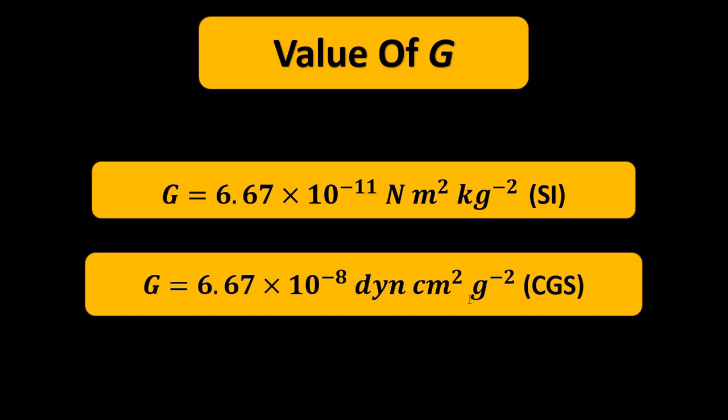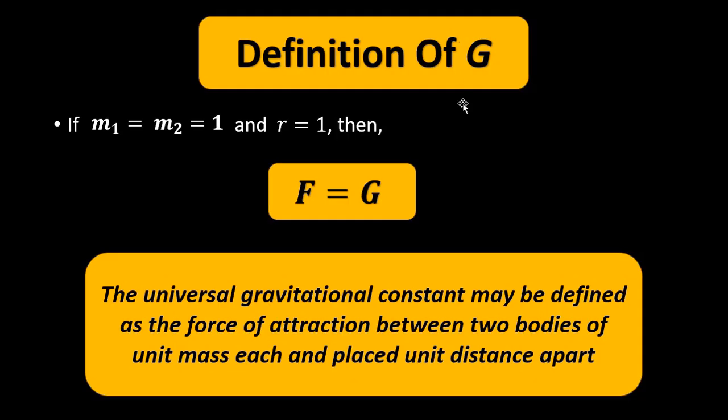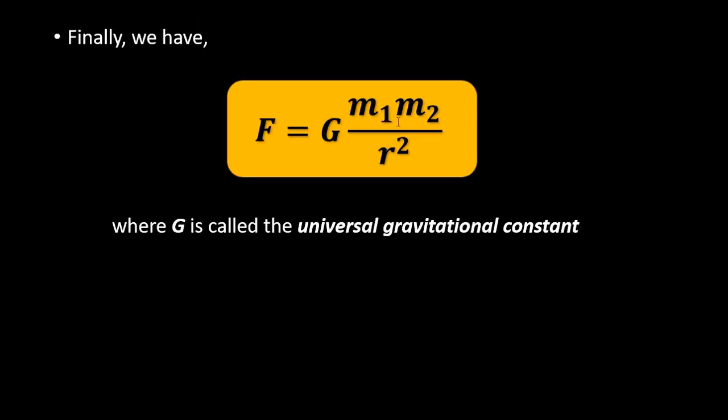Now what is the universal gravitational constant? Suppose as per this expression F is equal to G m1 m2 by r square, the masses are unit masses, that is 1 kg or 1 gram each, and the separation distance is 1 meter or 1 centimeter each.